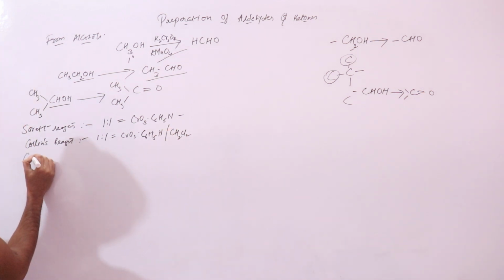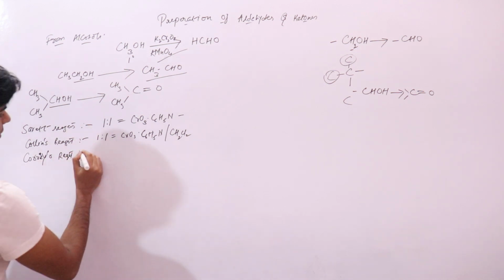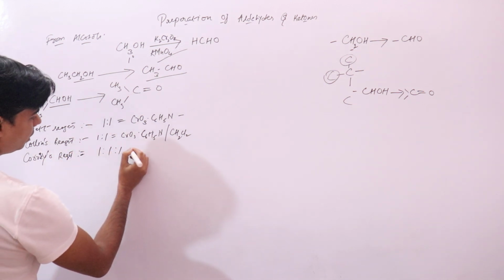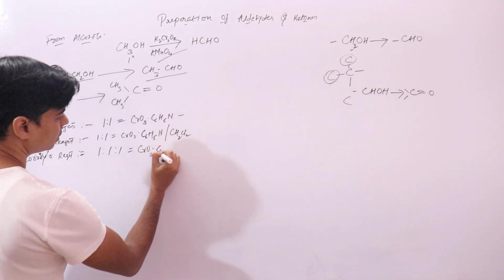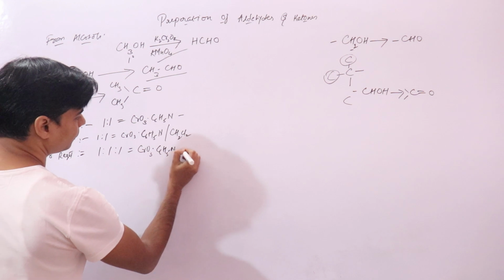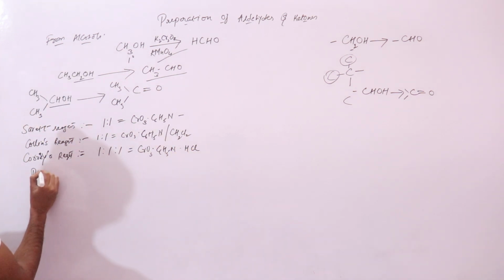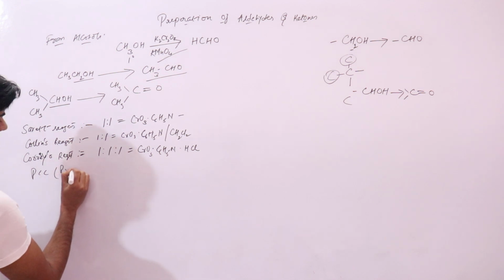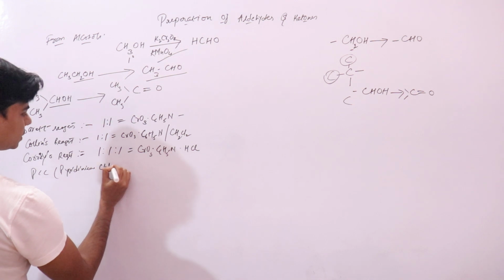There is another reagent known as Corey reagent. Corey reagent is actually a 1:1 mixture of chromium trioxide, C6H5N, then you have HCl. Then you have another, PCC, we call it pyridinium chlorochromate.